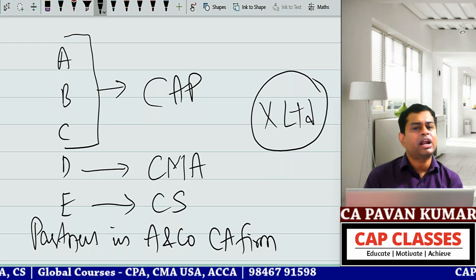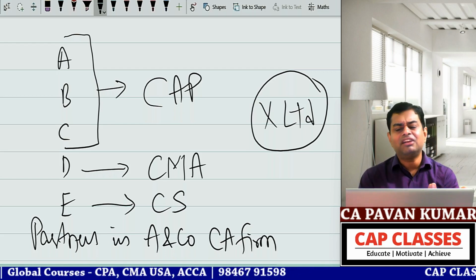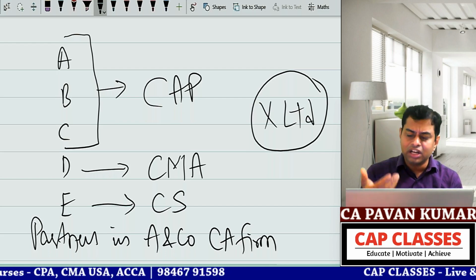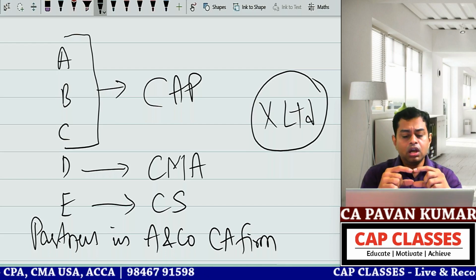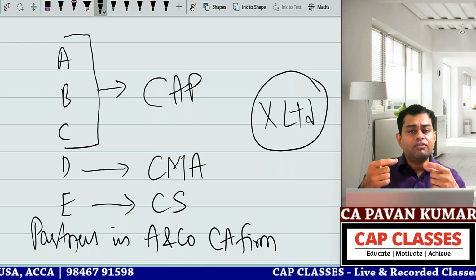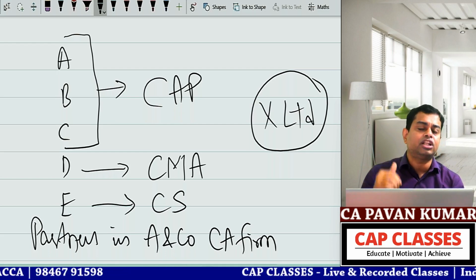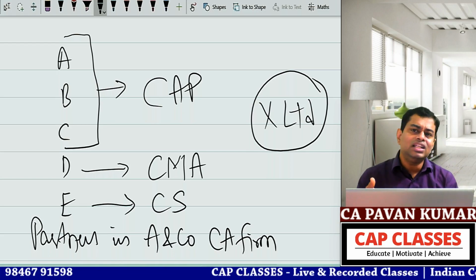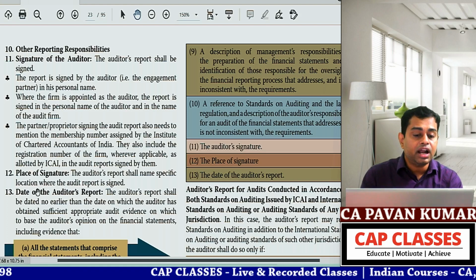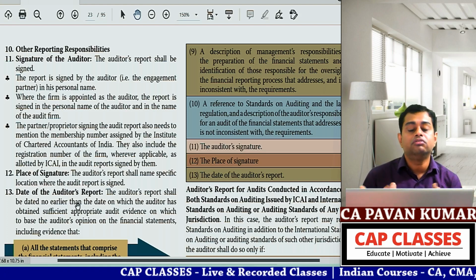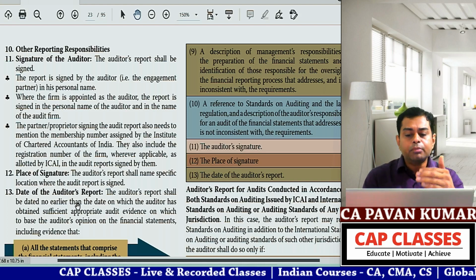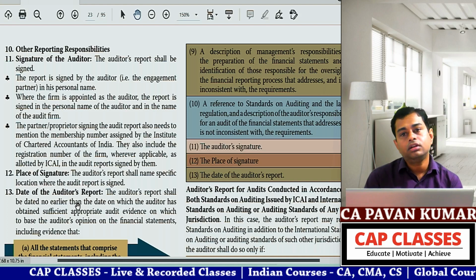Only a chartered accountant in practice shall sign. You might have seen so many audit reports, how they sign. You might also have gone through the UDIN guidelines, and how you need to put the name of the engagement partner who is signing. After that you need to give the membership number, and after that the firm registration number. All these things are already there. I am sure you know that. This is the signature, and then the place of the report, and then the date you need to give. That's all. Signature, place, date. In all the audit reports you will see this.